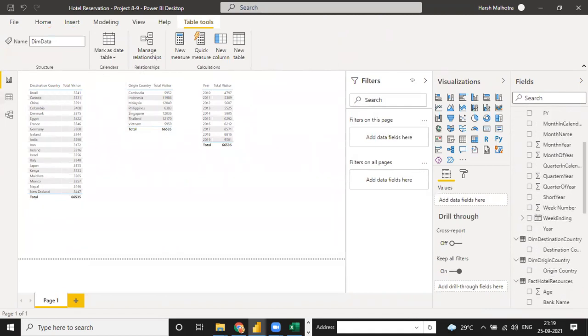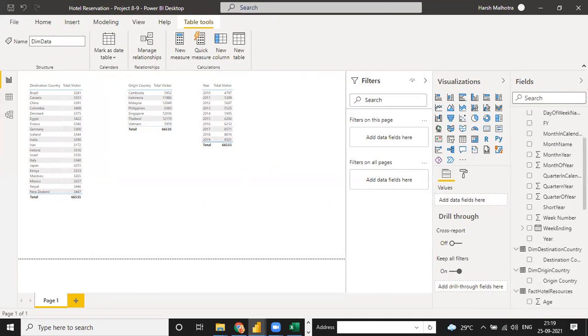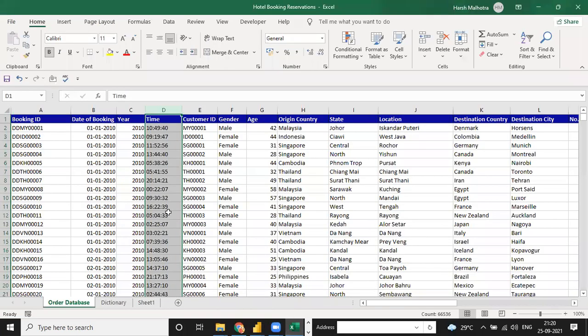See, from this you have a date. Right now, suppose you are working in your company and your manager tells you to please provide the month of the year range wise. In this date table you have everything, mostly everything the employee or manager wants. But in this Excel file, you don't have everything. You have just date, year, and time only.